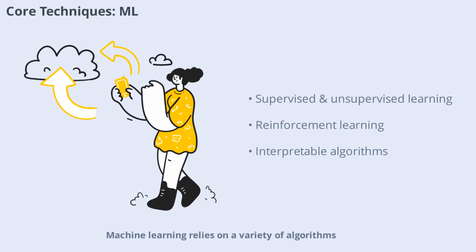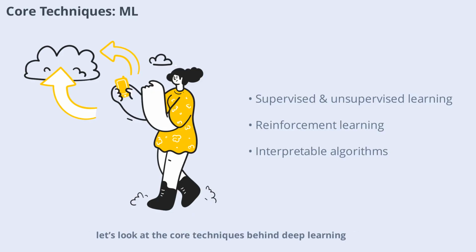Machine learning relies on a variety of algorithms, each suited for different types of problems. Common techniques include supervised learning, where models are trained on labeled data, and unsupervised learning, which finds patterns in unlabeled data. There's also reinforcement learning, where agents learn by interacting with their environment. Popular algorithms include decision trees, support vector machines, and k-nearest neighbors. These methods are generally easier to interpret and require less computational power compared to deep learning.